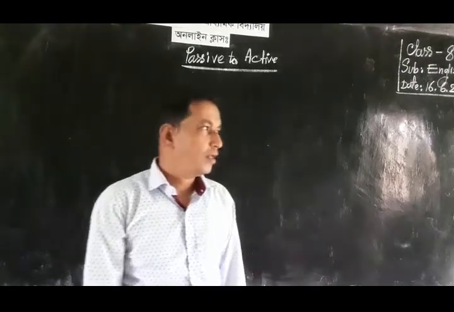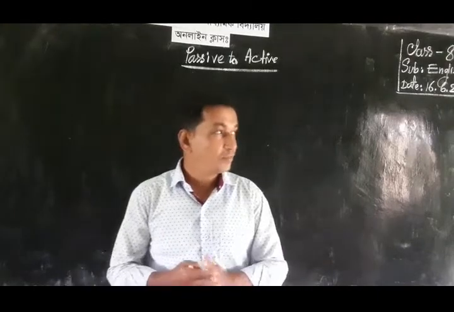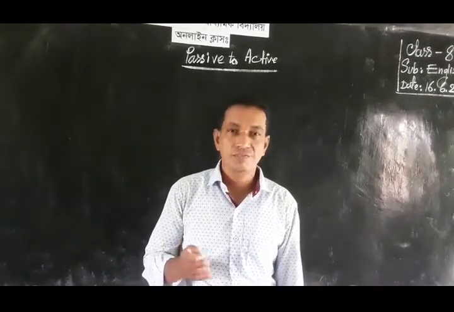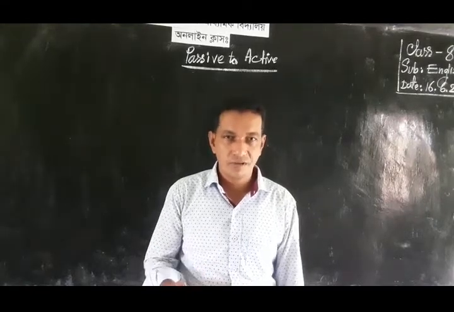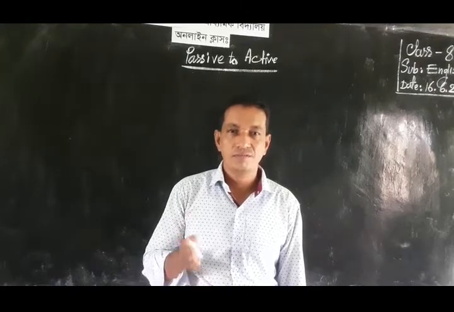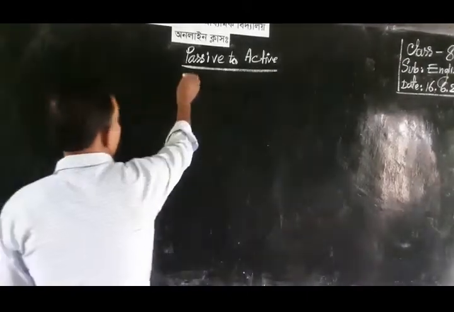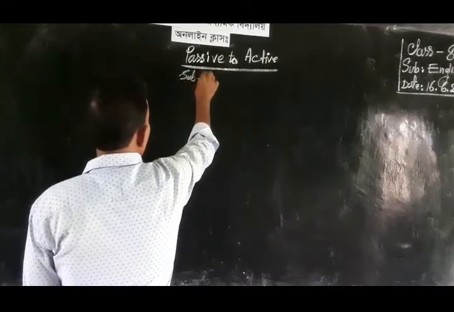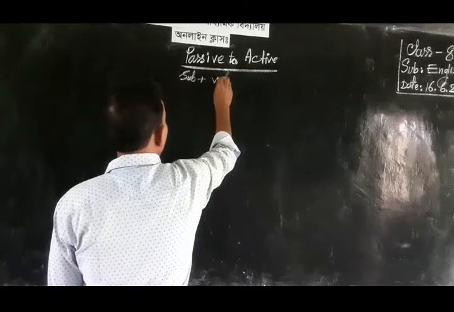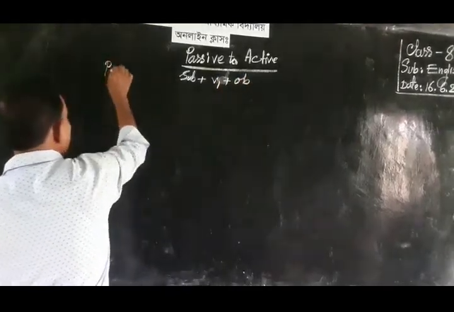So dear learner, present indefinite tense. We know that present indefinite tense is the first stage of tenses, and its form is subject plus verb plus object plus extension, such as subject, verb one plus object. It is present indefinite tense.